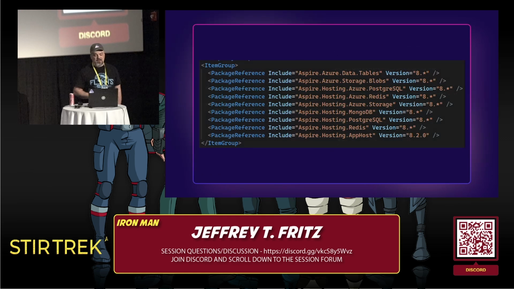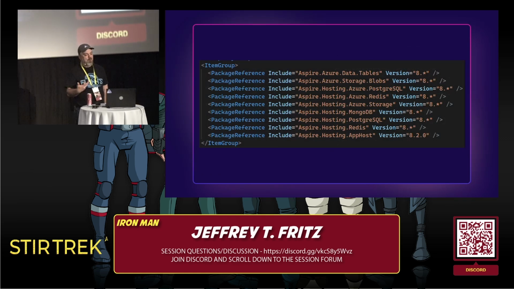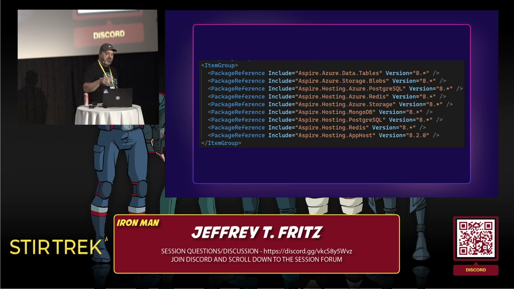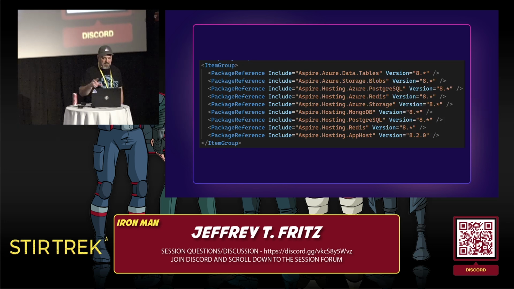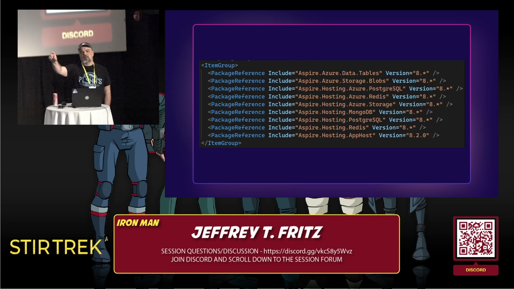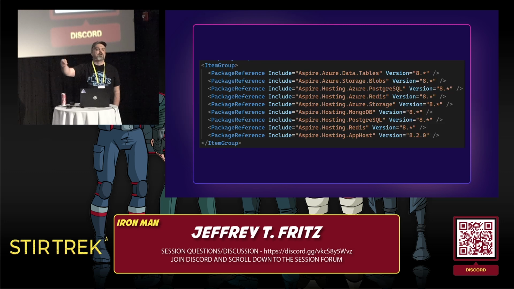The next thing that's kind of weird to deal with is these integrations that we have. They show up as .NET packages, and you can specify a version there, but if you want to get the latest version of that integration package, you need to update your package references inside app host and deploy.